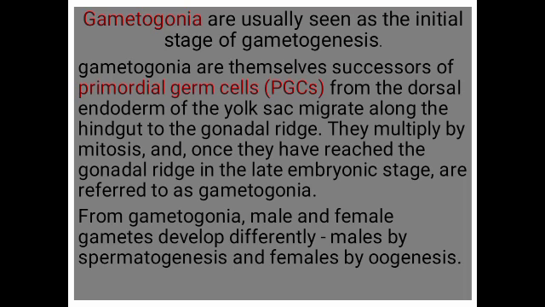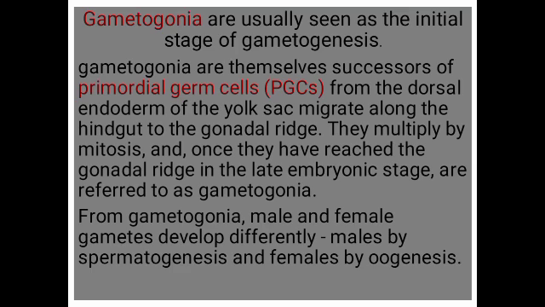Gametogonia are usually seen as the initial stage of gametogenesis. Gametogonia are themselves successors of primordial germ cells, PGCs, which migrate from the dorsal endoderm of the yolk sac along the hindgut to the gonadal ridge.